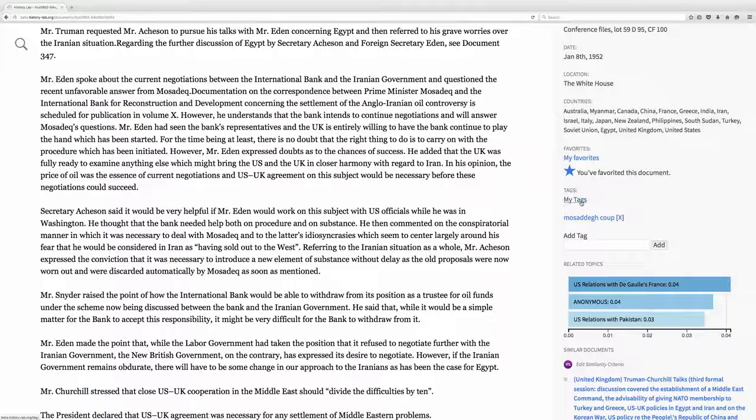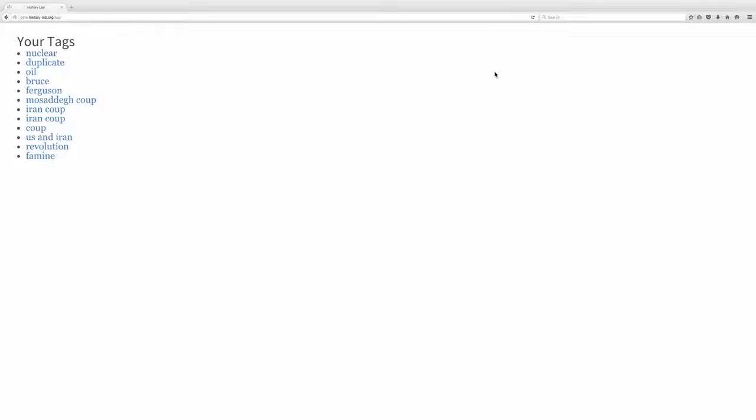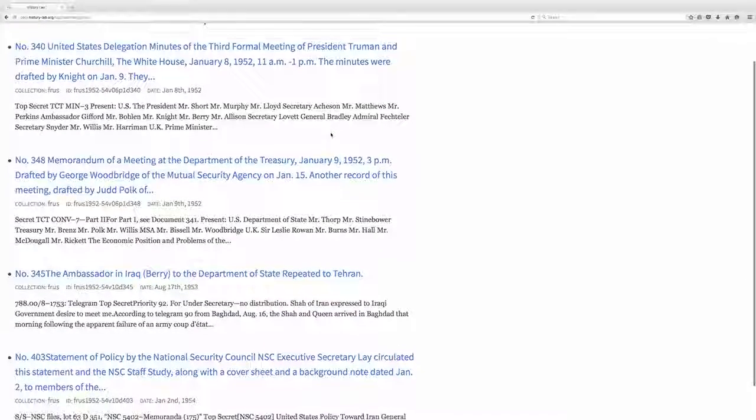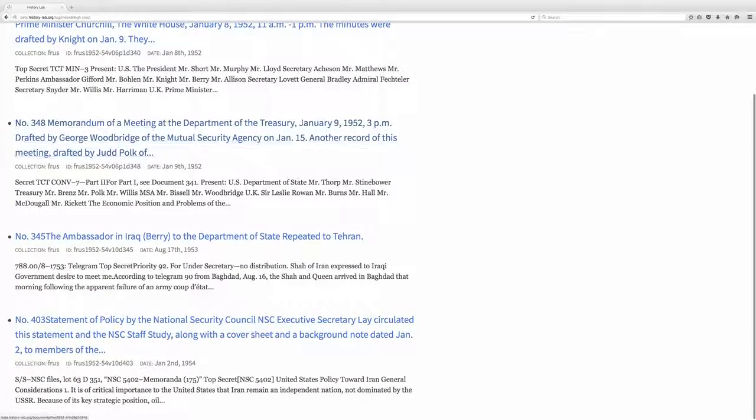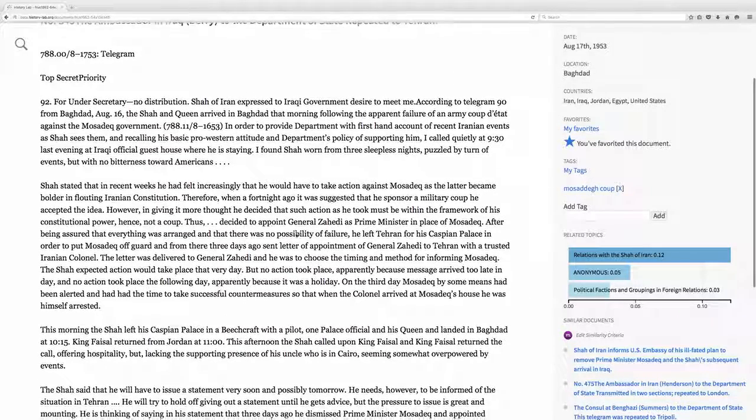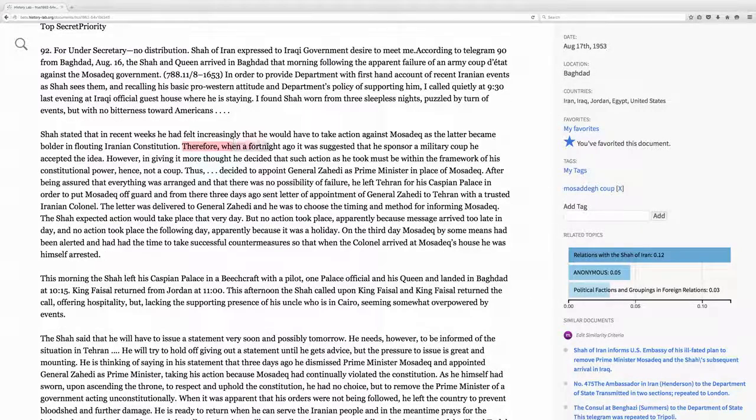Let's take a closer look at some of the documents I tagged earlier. To keep track of the content, we can use annotations to highlight and enter comments and observations for the most important sections of a document. For example, in this telegram from the U.S. Ambassador in Iraq to the Department of State, we'll annotate this passage that shows how the Shah of Iran is being pushed into backing a military coup against Mossadegh, and how he accepted the idea. At any point, you may edit annotations or delete them.